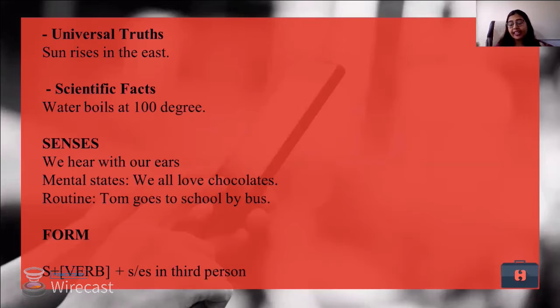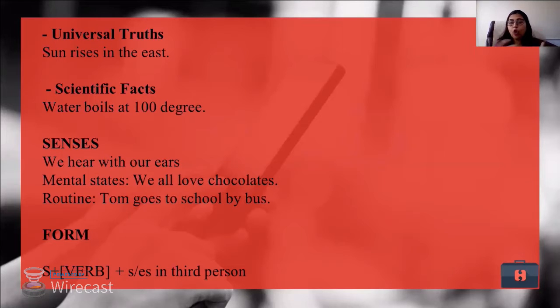Water is boiling, I can say only when I am looking at it. Now, when we talk about senses, we hear with our ears. So these are our senses, and we smell with our nose and we see with our eyes. So this won't change. Even if I'm blind, I can say this sentence that we see with our eyes. So when we are talking about such aspects, please remember to use simple present tense.